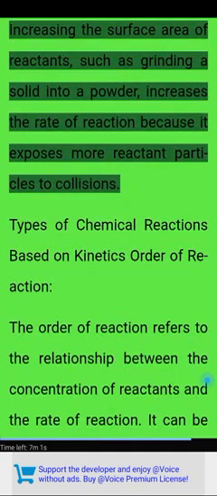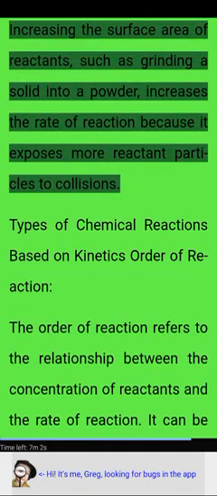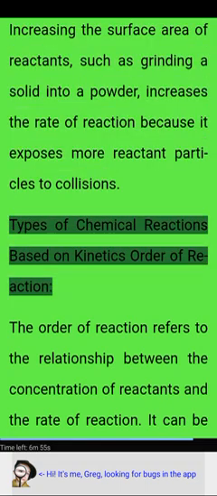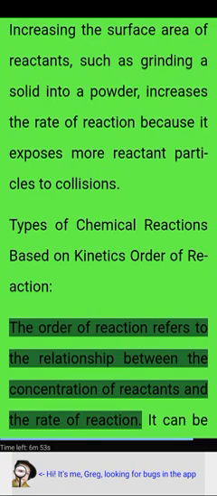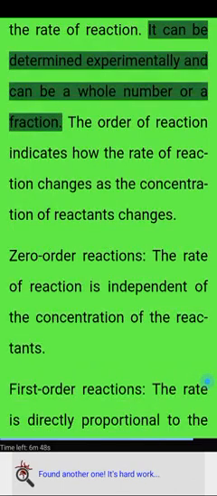Surface area of reactants. Increasing the surface area of reactants, such as grinding a solid into a powder, increases the rate of reaction because it exposes more reactant particles to collisions. Types of chemical reactions based on kinetics. Order of reaction. The order of reaction refers to the relationship between the concentration of reactants and the rate of reaction. It can be determined experimentally and can be a whole number or a fraction.